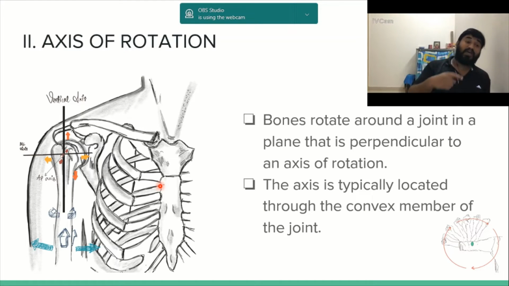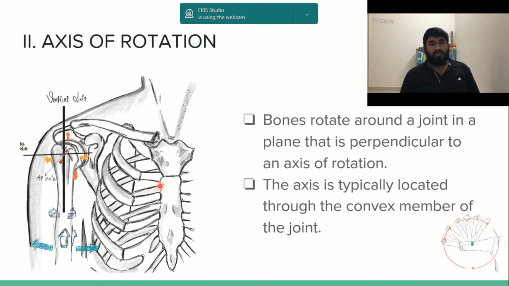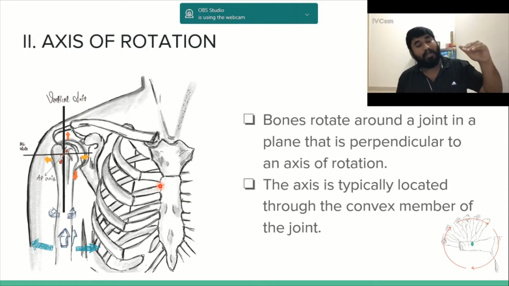So next, we were also going to talk about the axis of rotation. See, bones rotate around a joint, isn't it? Bones rotate around a joint, and that is how movement occurs. So when these have to rotate, we talked about an imaginary line which passes through the pivot point of the bone, and remember, this pivot point is immovable. The pivot point is always immovable, and this imaginary line passes in a perpendicular way in the plane.